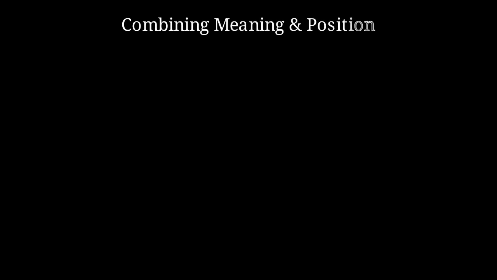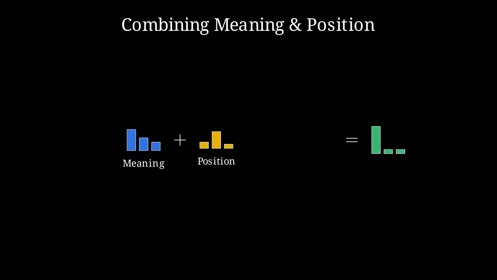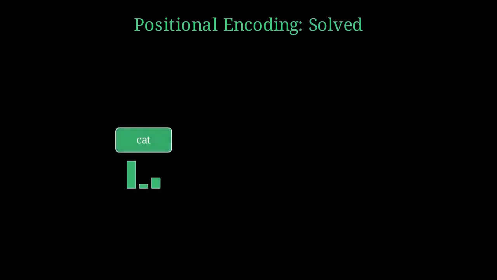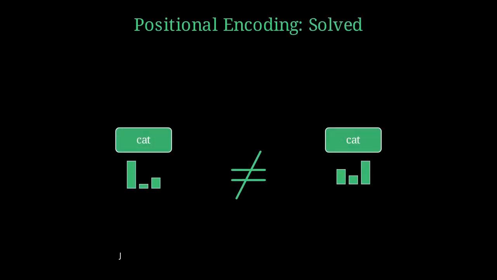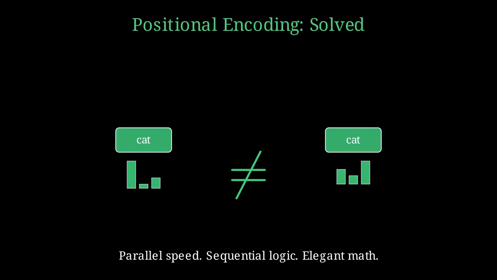Finally, we combine these two worlds by adding the positional vector directly to the word's meaning. This simple addition merges what the word is with where it is, creating a single context-rich input for the transformer. With meaning and position unified, identical words now have distinct vectors. This elegant math allows transformers to keep their parallel processing speed while maintaining a perfect sequential understanding of the world.